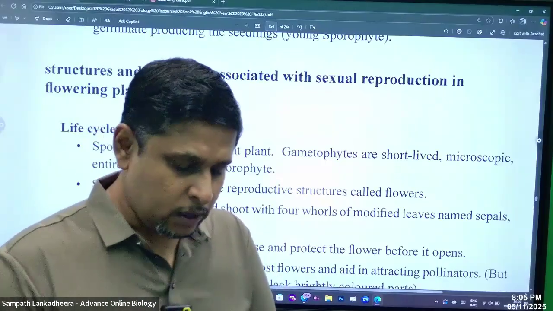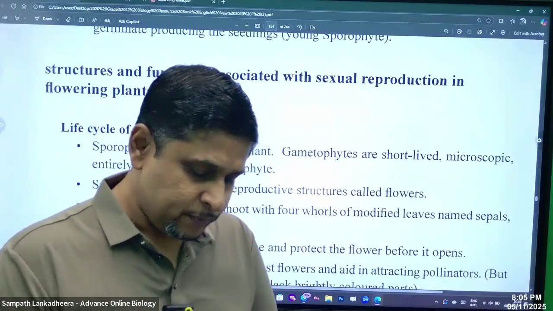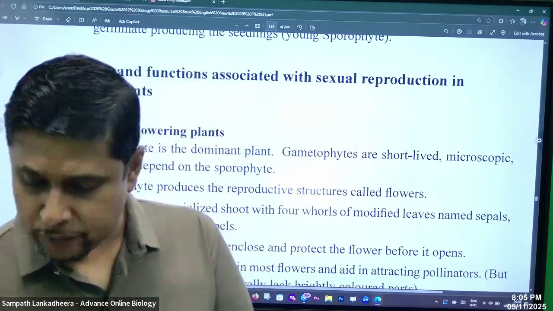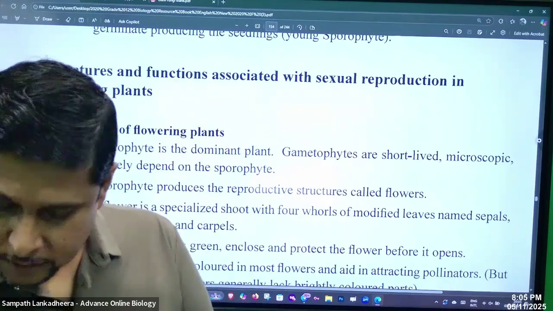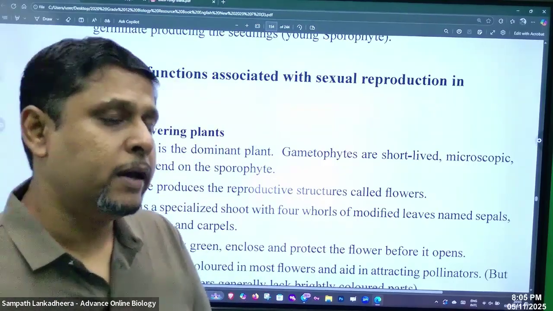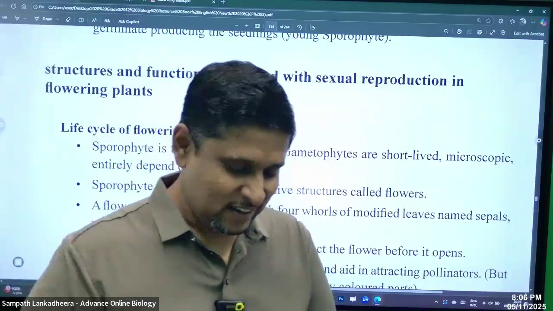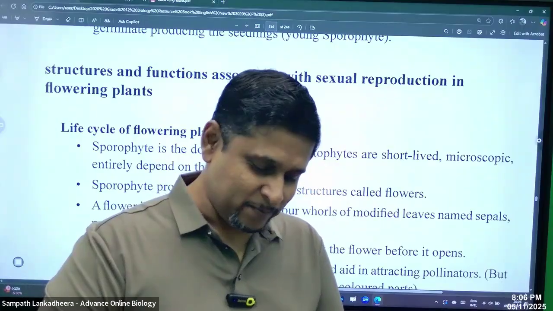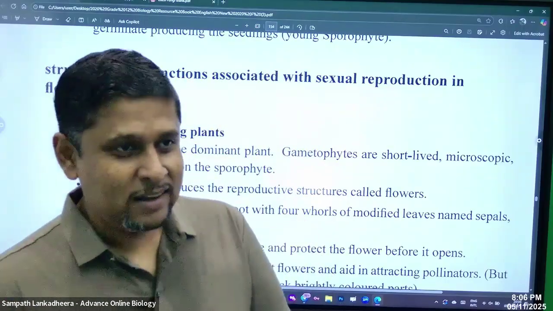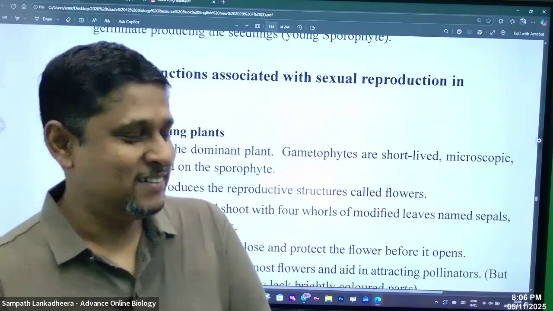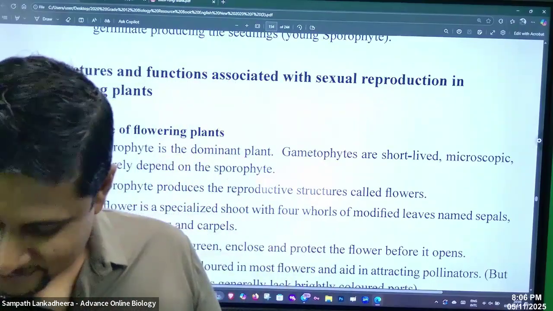It's a collection of microsporophylls and megasporophylls. A cluster of microsporophylls and megasporophylls, right? So let's pay attention to that, the formation of flowers.